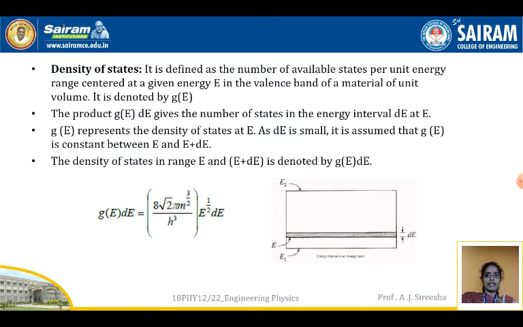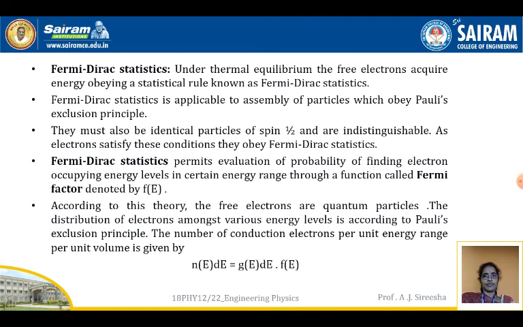That means, as explained, the product G(E) dE gives the number of states in the energy interval dE at E. The density of states in the range E and E plus dE is denoted by G(E) dE, and is given by 8 root 2 pi m to the power of 3 by 2 by h cube, E to the power of 1 by 2 dE. This is the density of states.